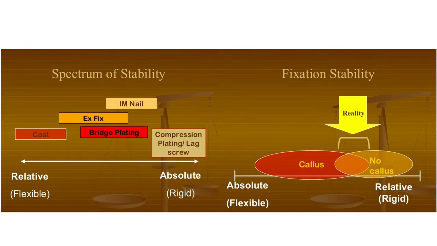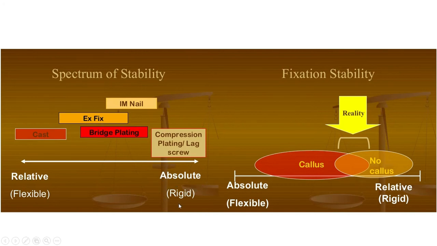Now regarding the stability, if we put a nail, that will cause stability. If we put an X-piece, that will cause stability. If we put a cast, that will also cause stability. There are various types of implant or method for stability, but if there is micro motion of the fracture fragment, then that is called relative fixation. And if there is no micro motion of the fracture fragment and there is a very close gap at the fracture site, that is called absolute fixation.